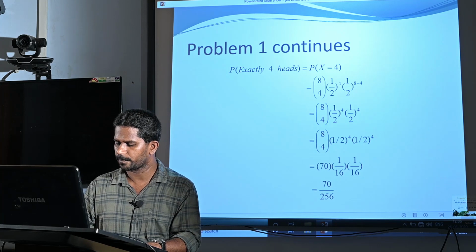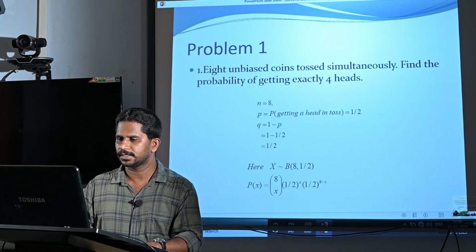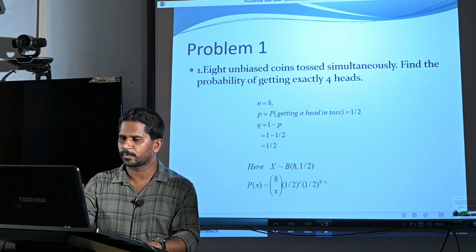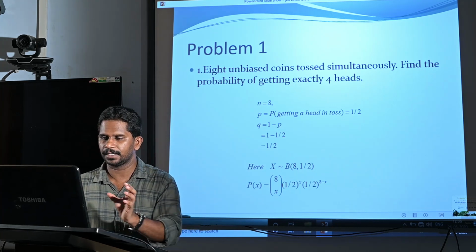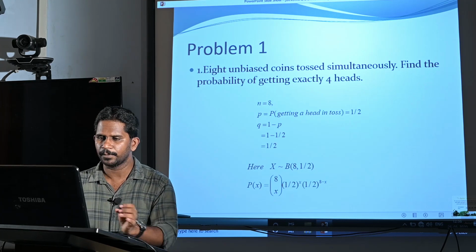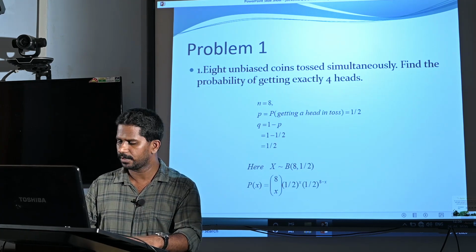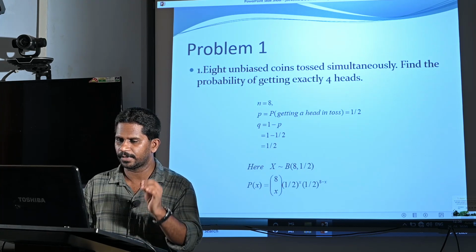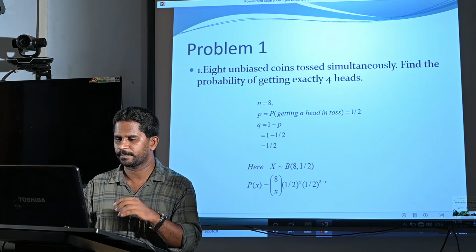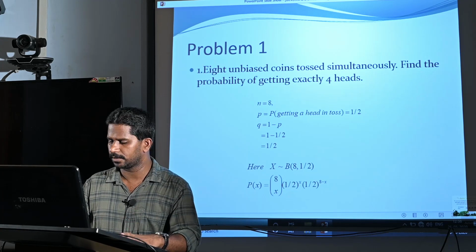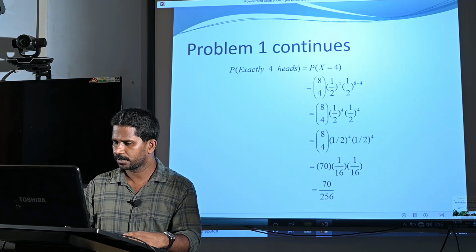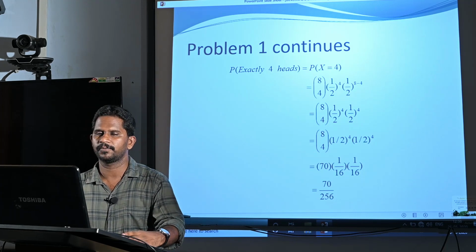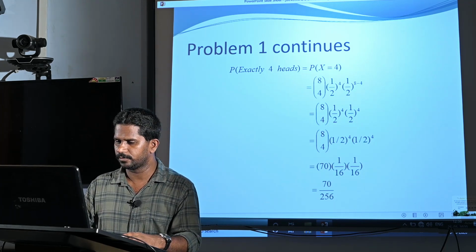So in this problem, we have to find the probability of x equal to 4, and this random experiment is a binomial case. So our aim is to find n and p, then just substitute x equal to 4. So you will get 70 by 256. So probability of exactly 4 heads is equal to 70 by 256.